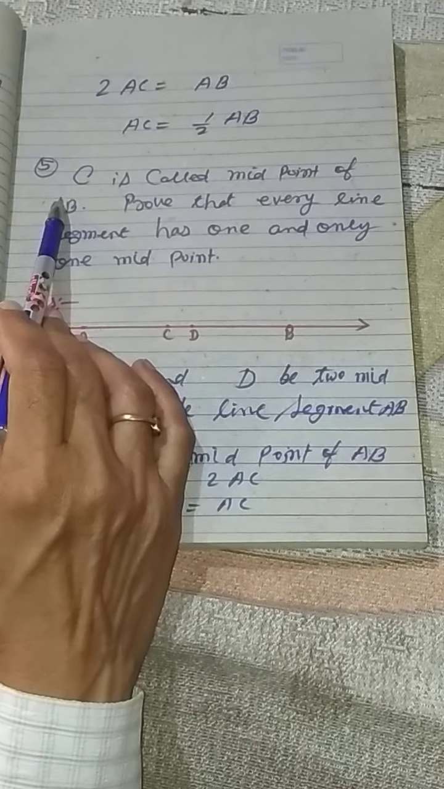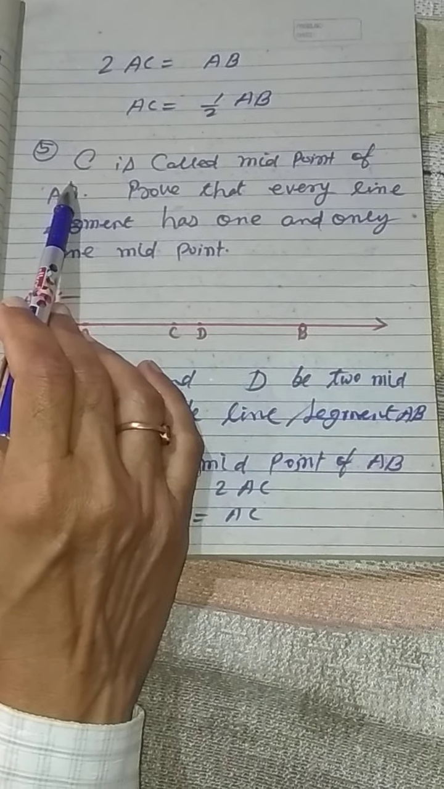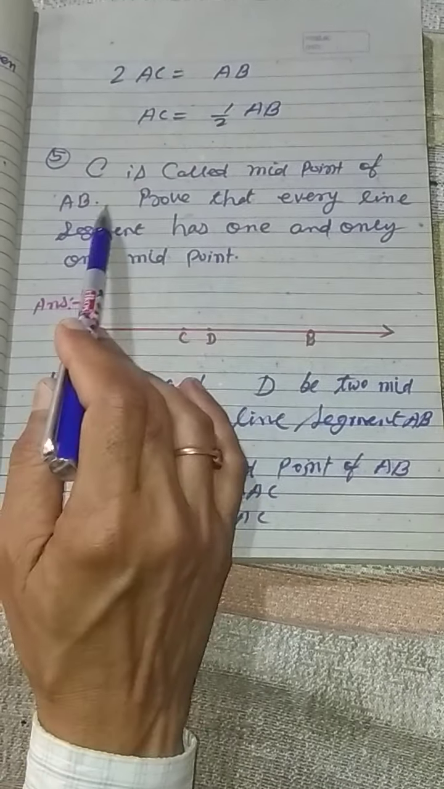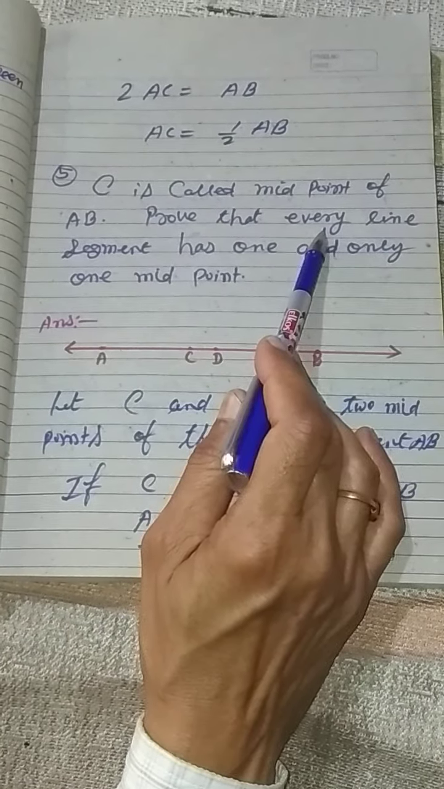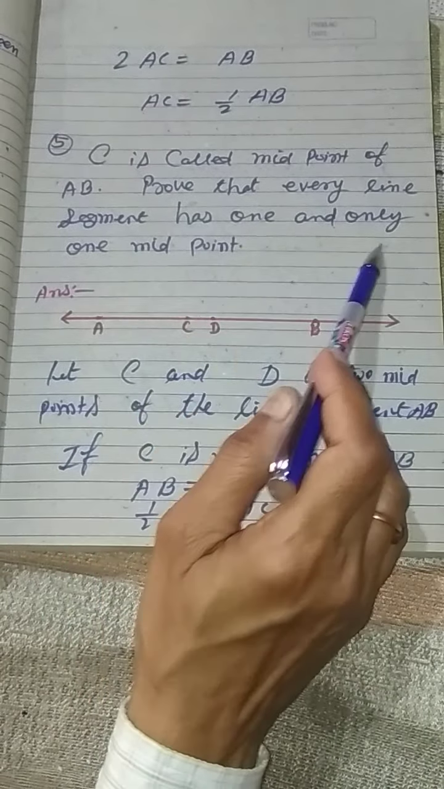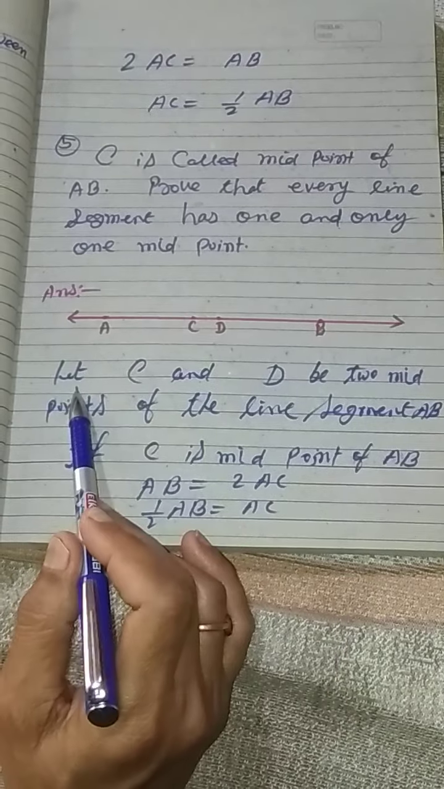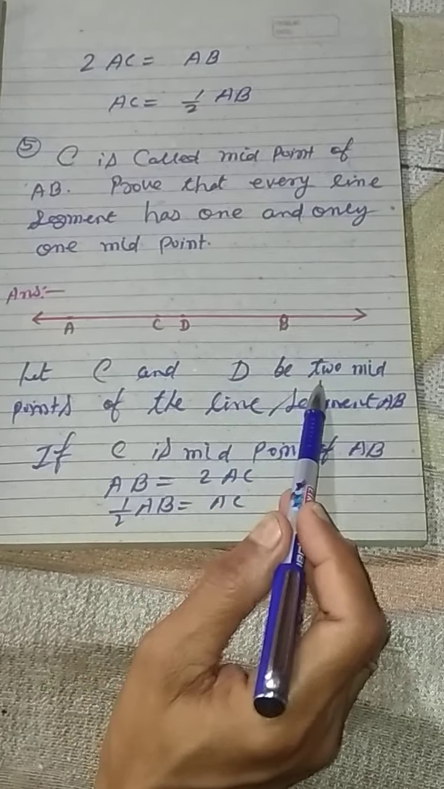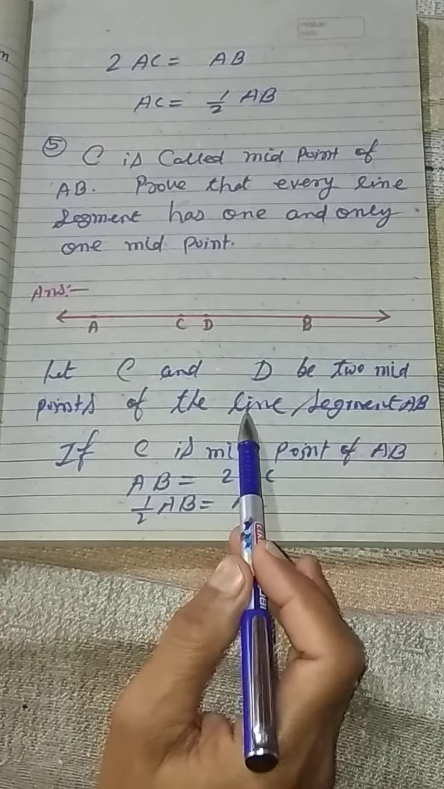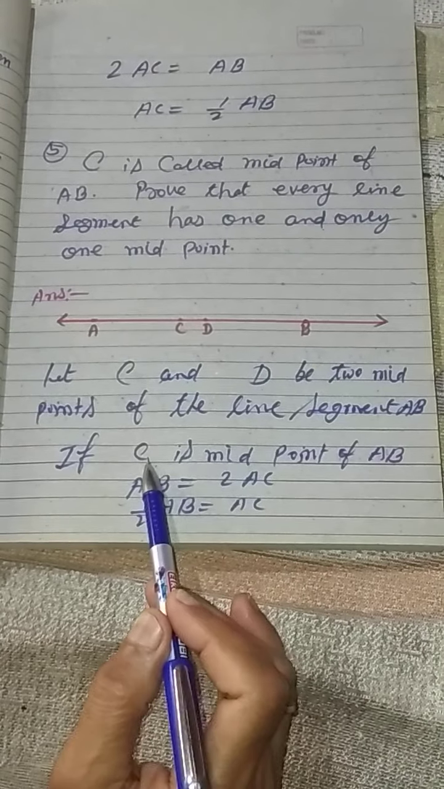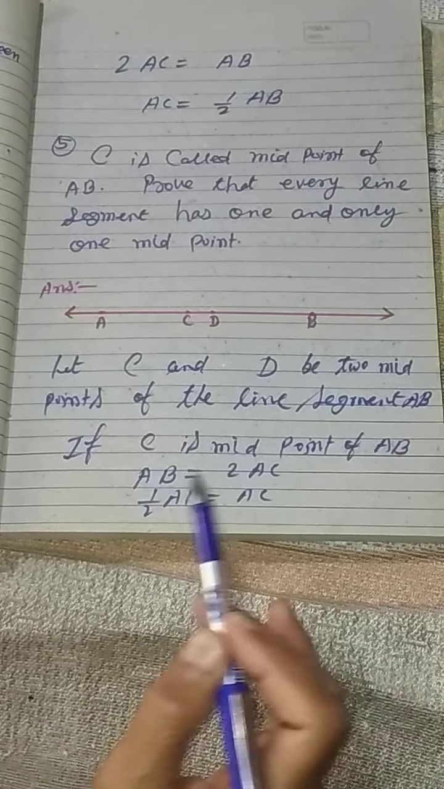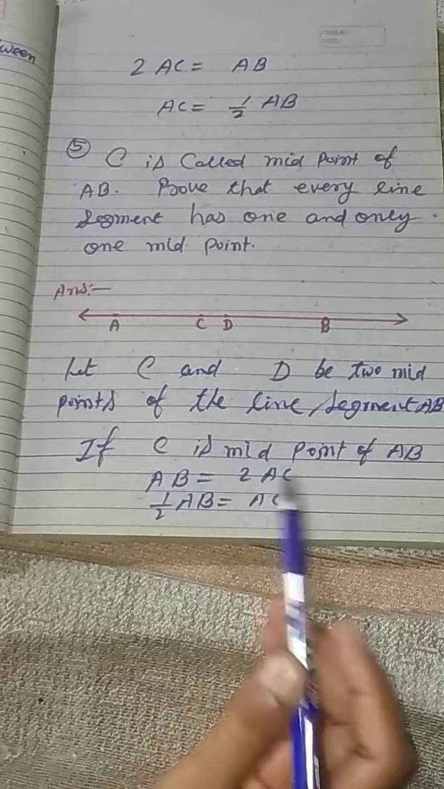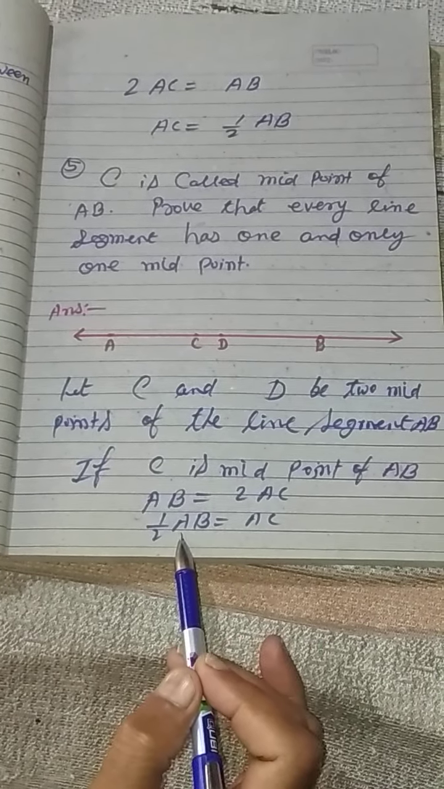Now the next question. C is called the midpoint of AB. Prove that every line segment has one and only one midpoint. Let C and D be two midpoints of the line segment AB. C is the midpoint of AB, so AB is equal to 2AC. That means AC is half of AB.